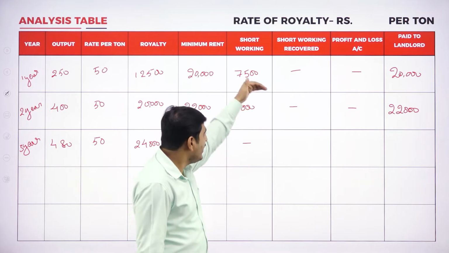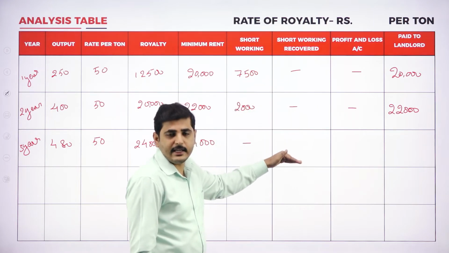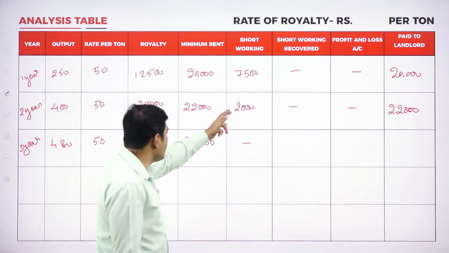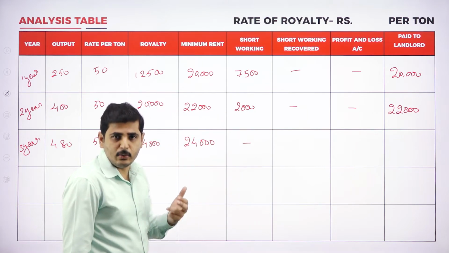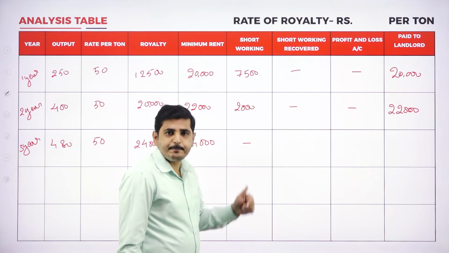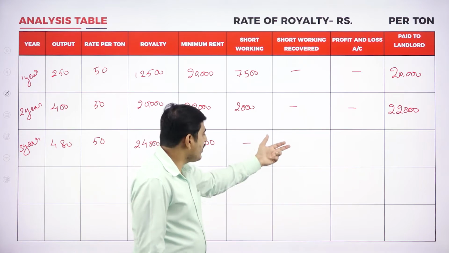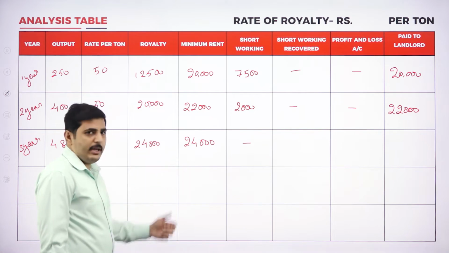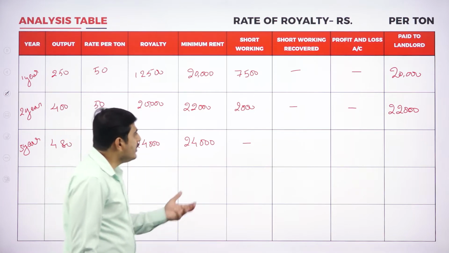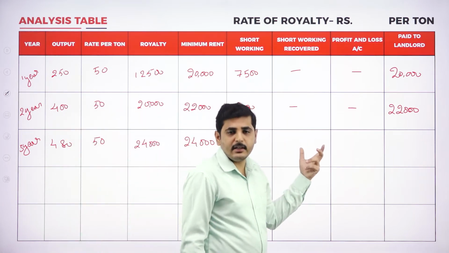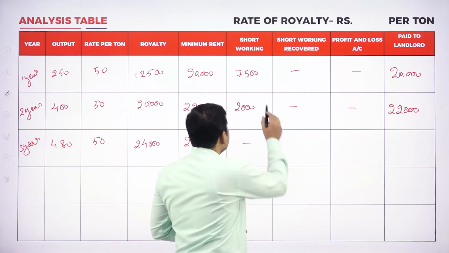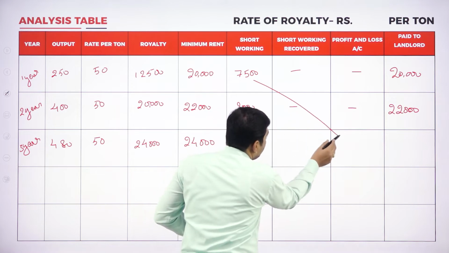In the second year we could not recover the short working, because we already have short working of 2,000. Again in the third year we could not recover the short working, because both royalty and minimum rent are the same. So, this short working will be transferred to profit and loss account. Let's transfer this amount to profit and loss account.